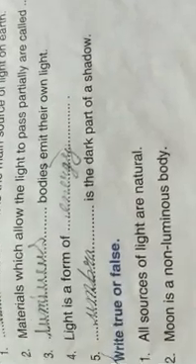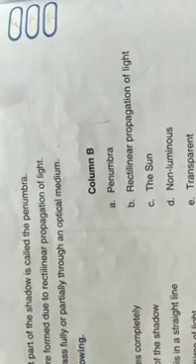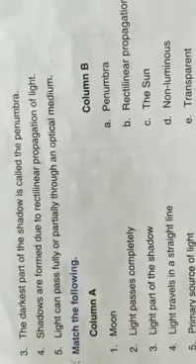Then come to true or false. All sources of light are natural. That's false. Then moon is a non-luminous body. That's true. Then the darkest part of the shadow is called penumbra. That's false. Shadows are formed by rectilinear propagation of light. That's true. That means light always travels in a straight line.